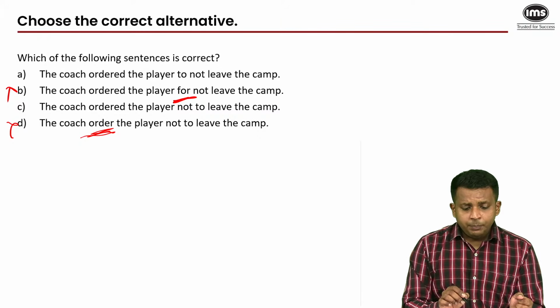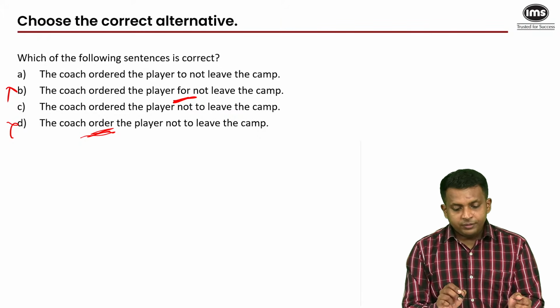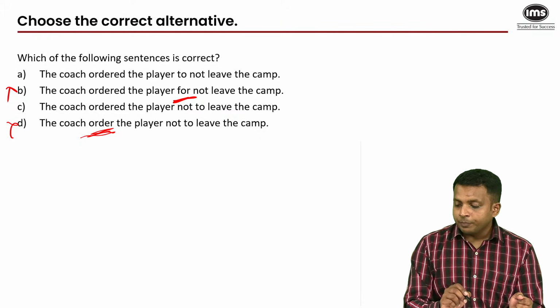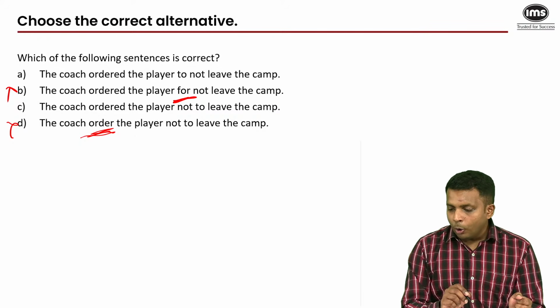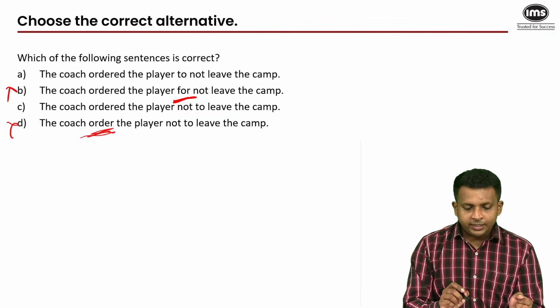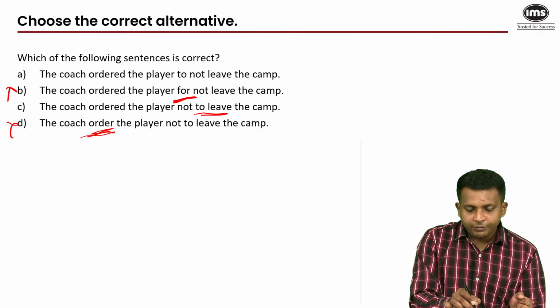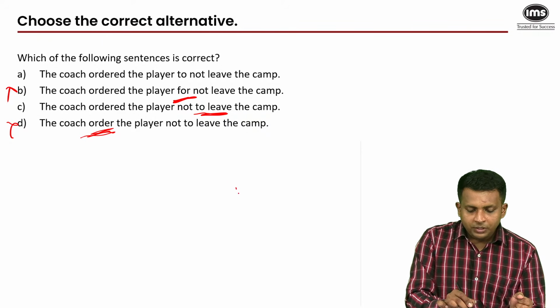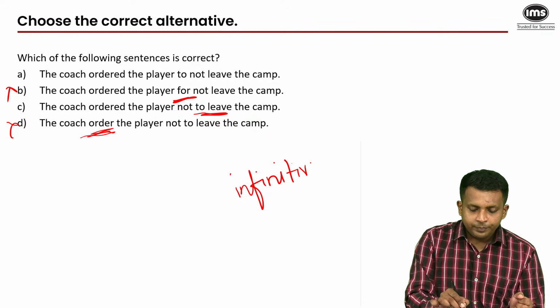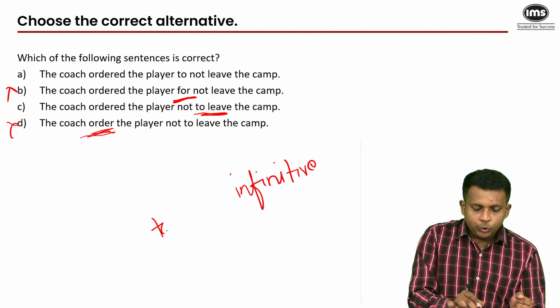The coach ordered the player to not leave the camp. The coach ordered the player not to leave the camp. And although this is a tricky one, I can see that most of you have answered it correctly. Now, what we have here is this verb, to leave. And to plus verb is called an infinitive. To plus verb.